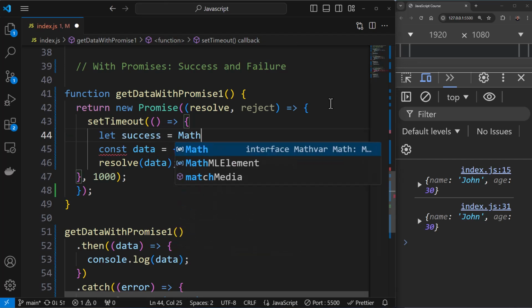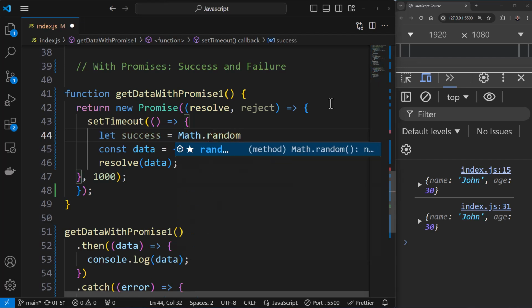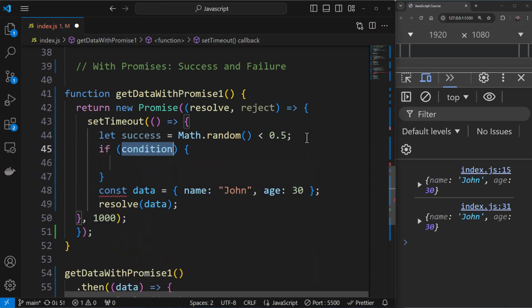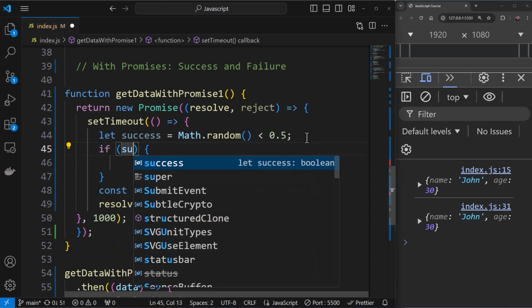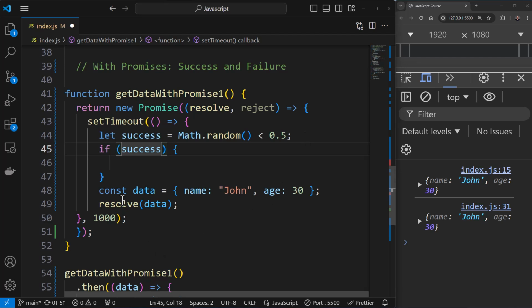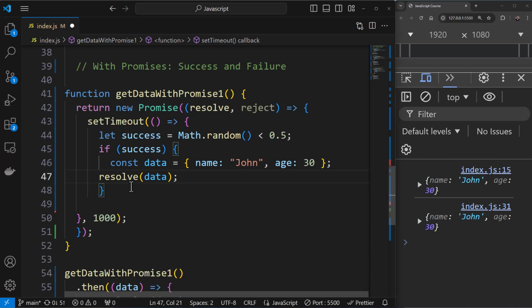I'll say Math.random over here, and if Math.random is less than 0.5, it will give a true or false. So success will have a Boolean, whether it's true or false. And then I can say if success, then we are getting this data like so. So I'll move this inside. And if it's not successful, then I have an else block over here.